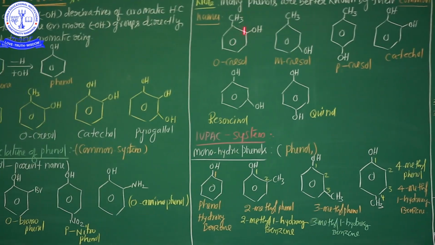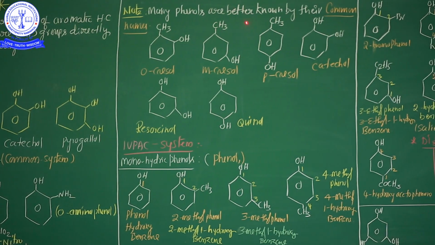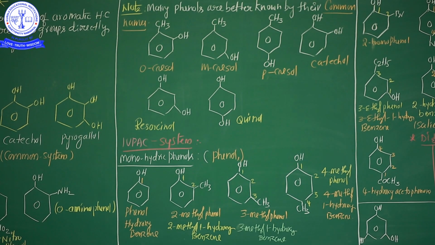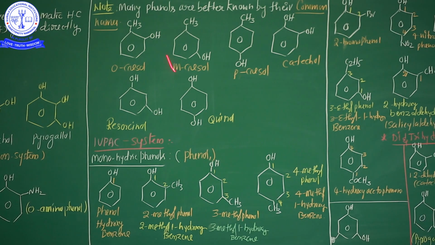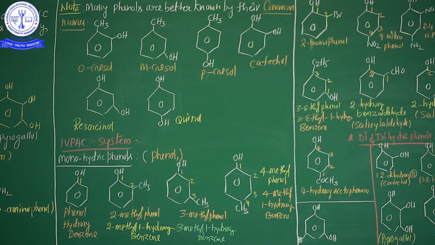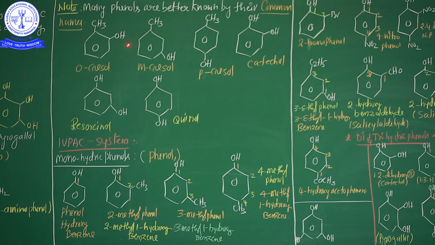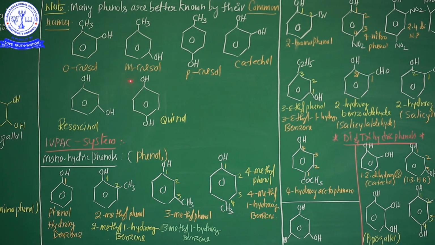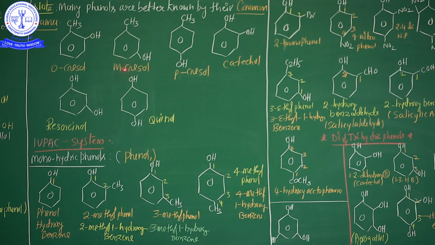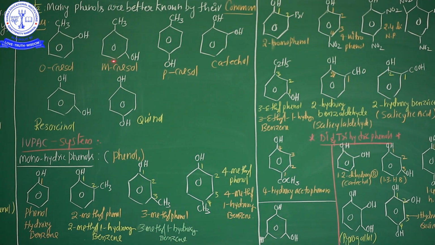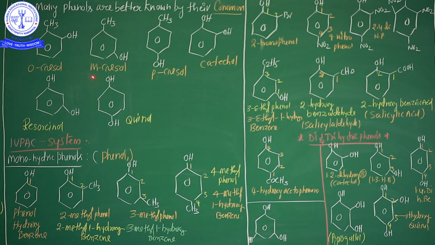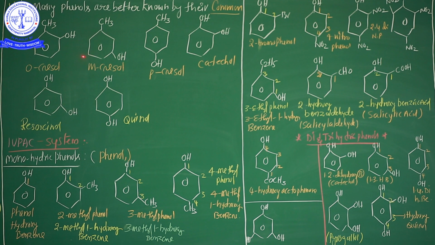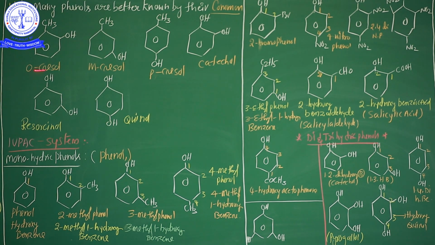It's clear? Now, many phenols are better known by their common names. Actually, my dear students, in chemistry, instead of the IUPAC name, common names are very, very important. That's why every student must learn the rules and regulations of IUPAC nomenclature, so that you can easily write the IUPAC name of any compound. But common names are very, very important, so focus seriously on common names. Many phenols are better known by their common names. So these are the common names of the compounds.